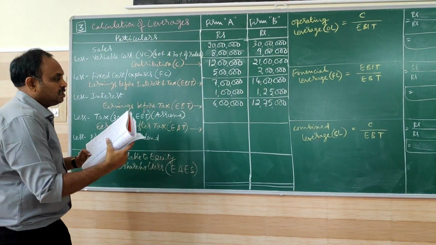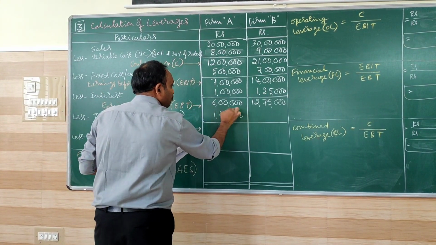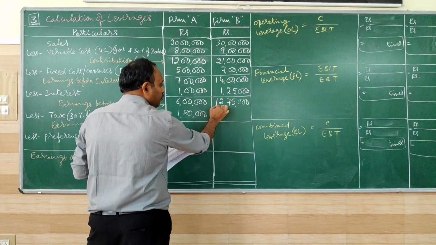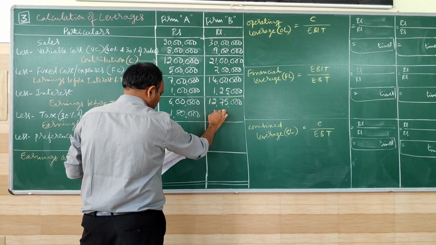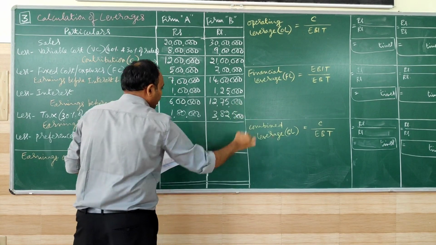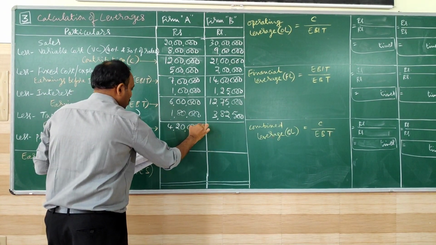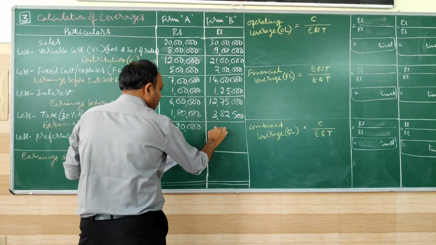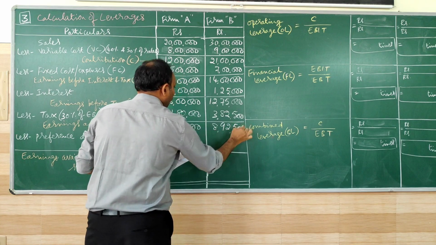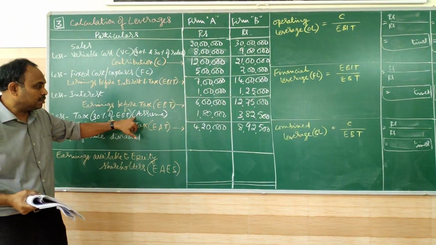So 30% of 6 lakhs is 1 lakh 80. 30% of 12 lakh 75,000 is 3 lakh 82,500. So if I subtract the tax, I get 4 lakh 20,000 for A and 8 lakh 92,500 for B. So please remember the assumption.